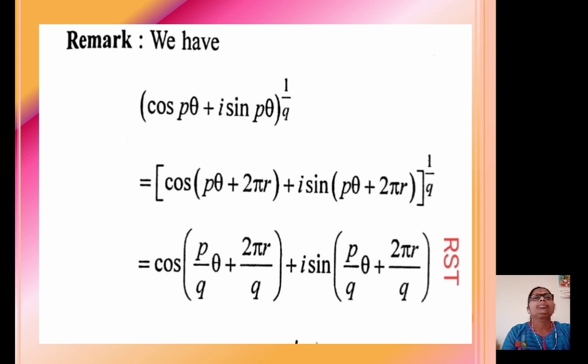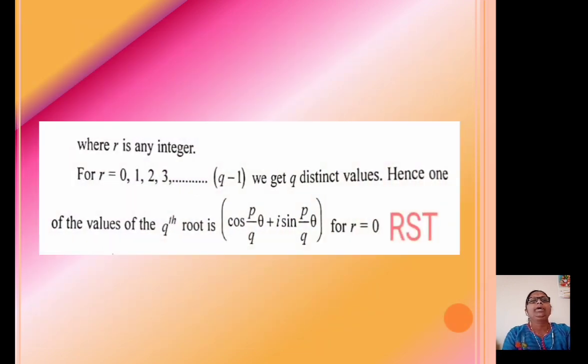Here you know that cos of theta equals cos of theta plus 2 pi r, and sin of theta equals sin of theta plus 2 pi r. This result is used, so that this is equal to cos of (p theta by q plus 2 pi r by q) plus i sin (p theta by q plus 2 pi r by q), using De Moivre's theorem, where r is any integer.